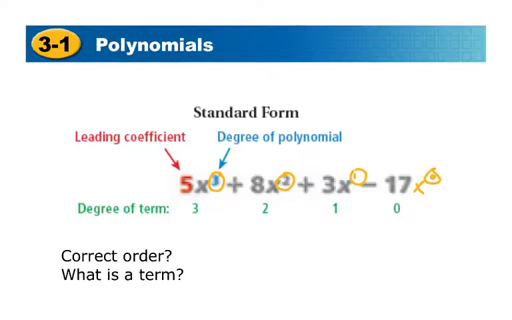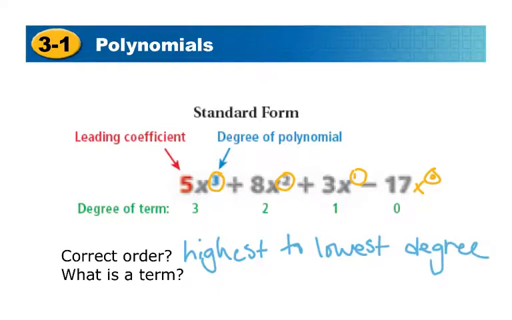So taking a look at what we have here, the correct order is always highest to lowest degree. Alright, and then a term is going to be each of these pieces separated by addition and subtraction.